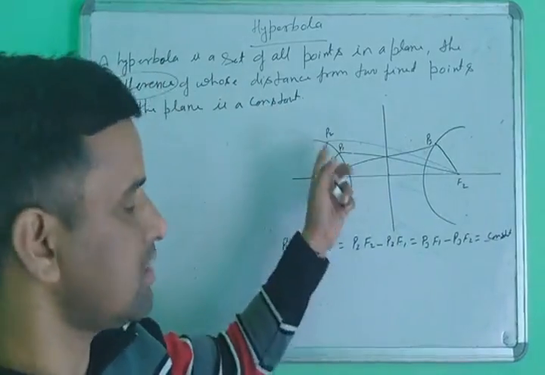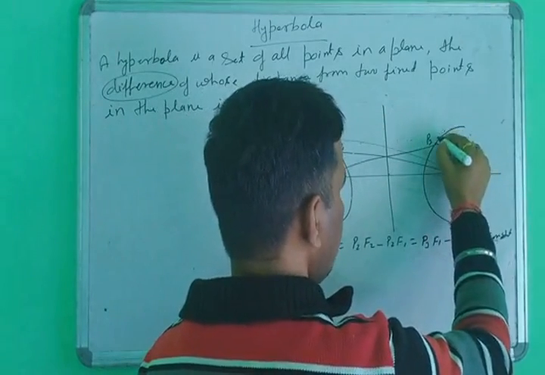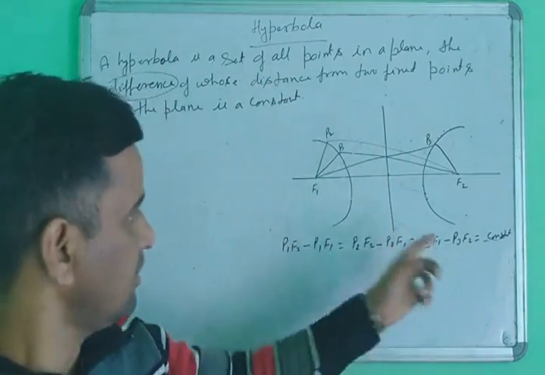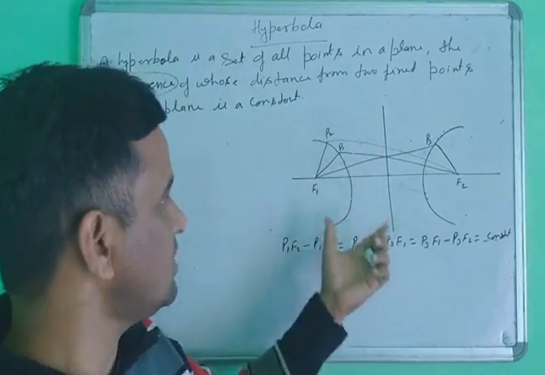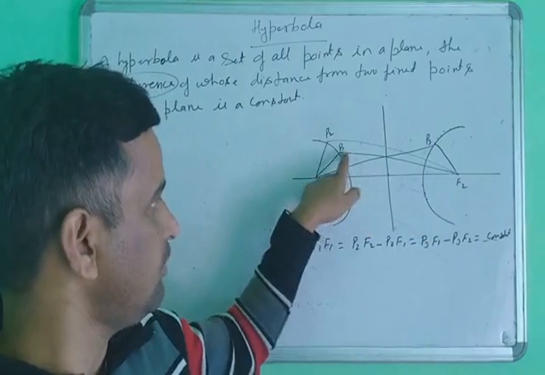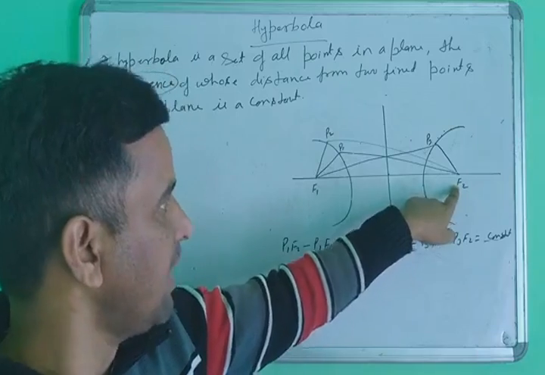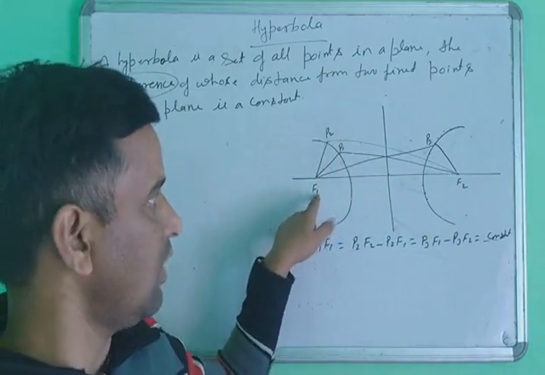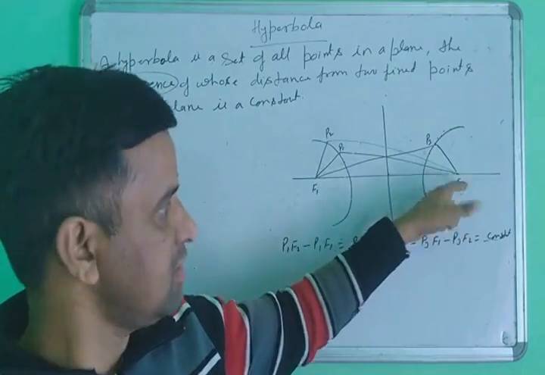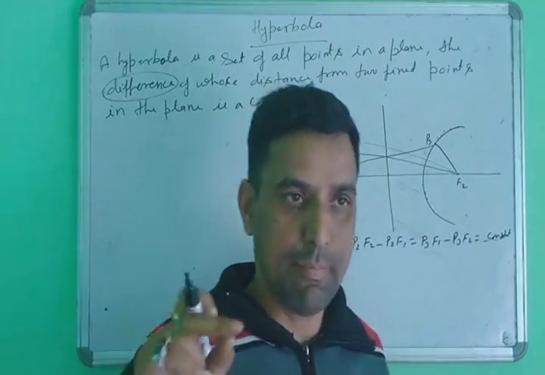Suppose you take 3 points, 4 points, 100 points, however many points you take, every point follows this rule. Whether negative or positive does not matter; you can take every point. If this condition is followed, then you can say the figure is a hyperbola. That means P1F2 minus P1F1 equals P2F2 minus P2F1 equals P3F1 minus P3F2. For this condition the figure is followed, and the name of this figure is the hyperbola.